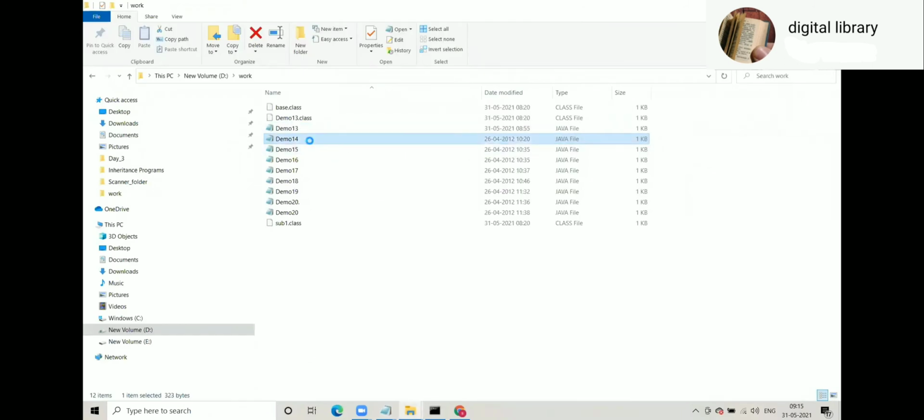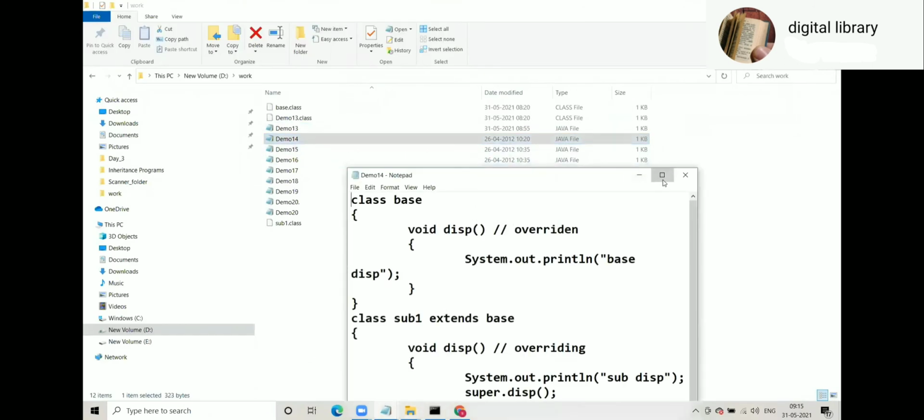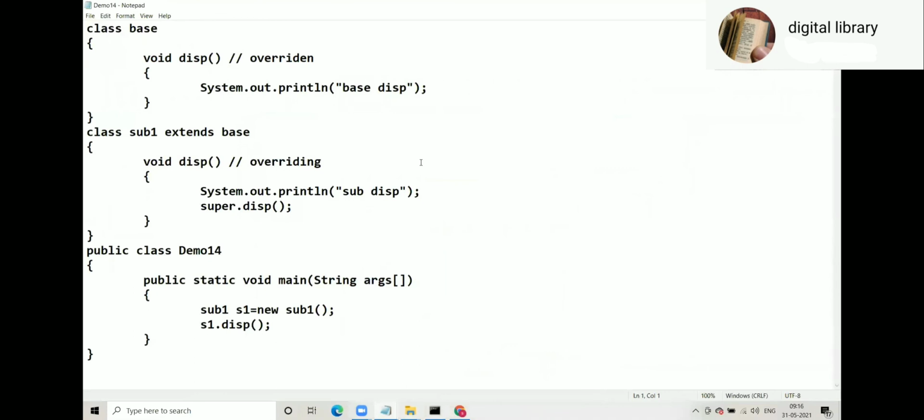Demo 14. In demo 14, void display in the overridden method, Sub1 extends Base with the overriding method, Sub1 s1 = new Sub1(); s1.display(). This example seems to be the same as demo 13, but it has one small change.